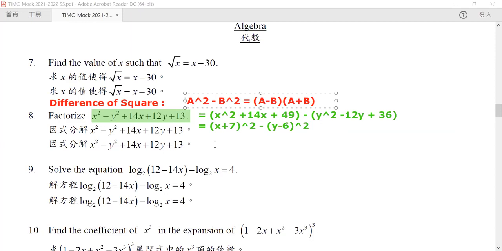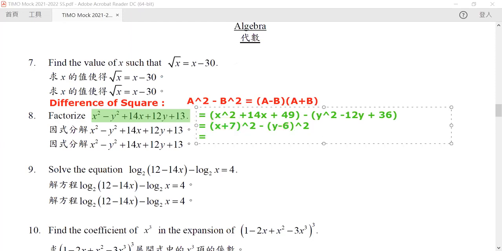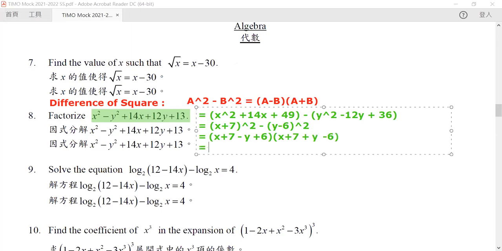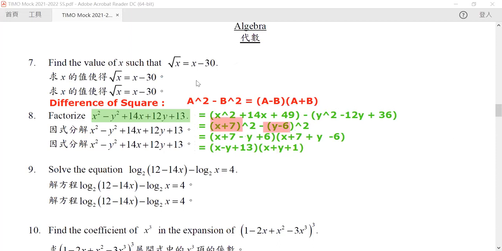So in here, we called our x plus 7 as our a and our y minus 6 as our b. So we can rewrite our equation. After we rewrite it, this would be our answer: x plus 7 minus y plus 6, and then x plus 7 plus y minus 6. And hence the two factors will be x minus y plus 13 times x plus y plus 1. Okay, so this is our answer for question number 8.